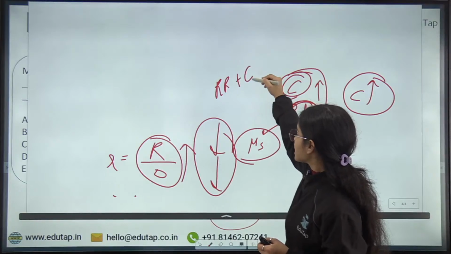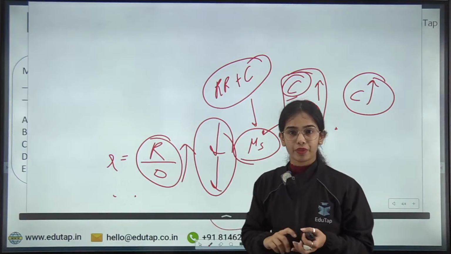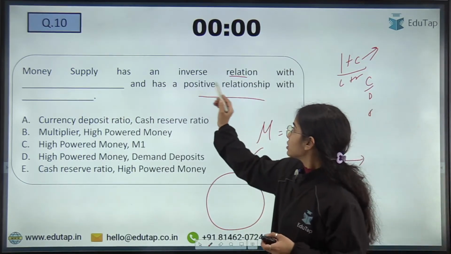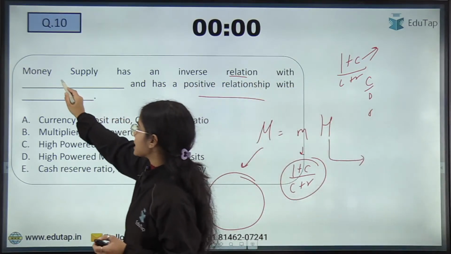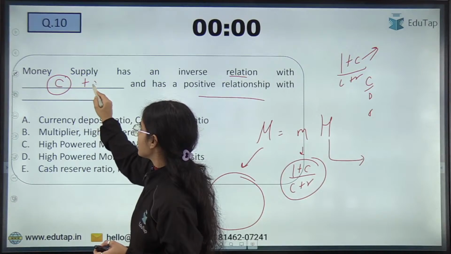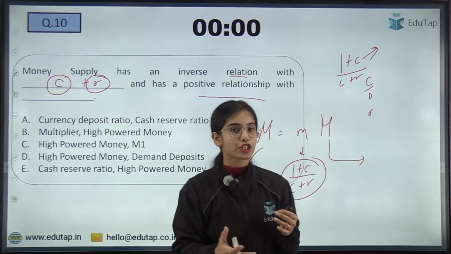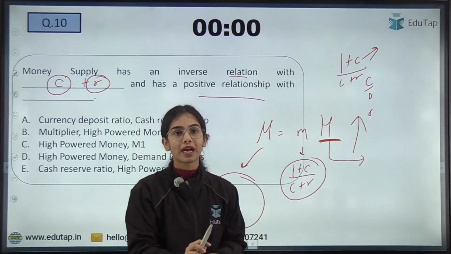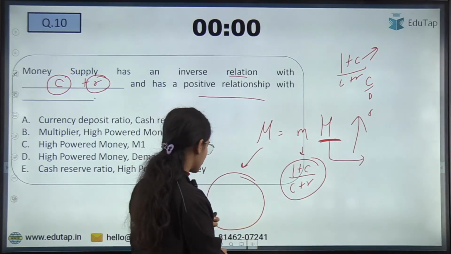Okay, so this is the basic idea. The money supply has an inverse relationship with the currency deposit ratio and the reserve ratio, and a positive relationship with high powered money. If there is more physical money issued by the government, more credit creation can happen. Okay, so this is the idea.